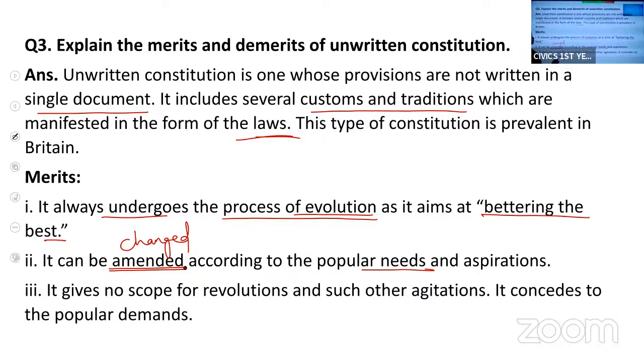There is no scope for revolutions or other agitations as it concedes to popular demands. As the constitution can be amended according to the people's demands, their demand is considered here. So there is no need of any revolution, revolt or agitation.